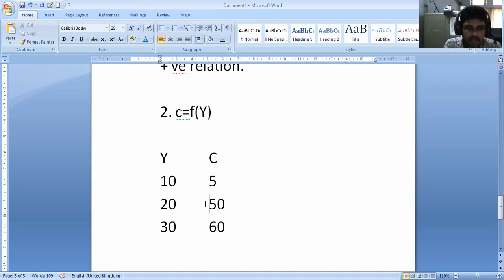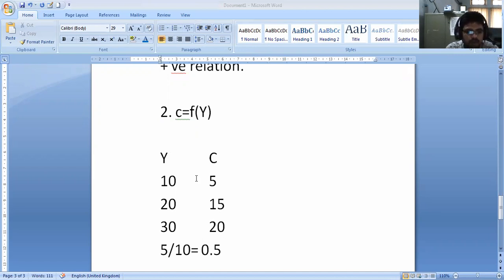But here the value is high, so we can consider 15 only, because don't confuse, as per theory only we'll go with it, or else you will be misled. Okay. So here, see, when the change in income is 10 rupees, the change in consumption is 10. Here, for the change in income of 10 rupees, the change in consumption is only 5. Here the rate of change in income is greater than the rate of change in consumption. That is called delta Y by delta C, right? So delta Y by delta C is nothing but 5 by 10. How much will you get? 0.5, right?